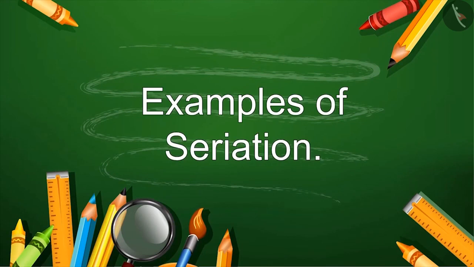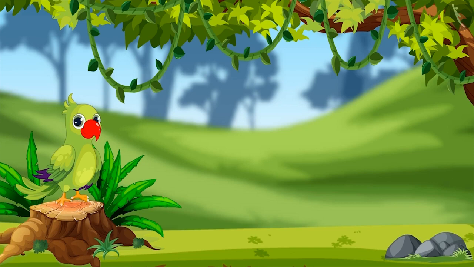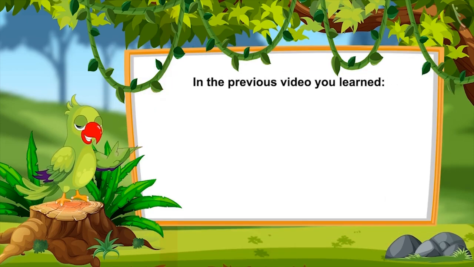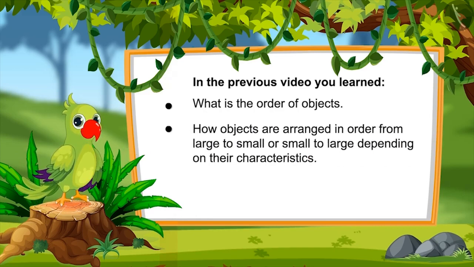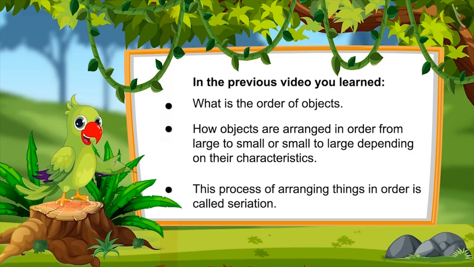What are the examples of seriation? So children, in the previous video you have learned what is the order of objects. Based on the characteristics of the objects, how they are arranged in large to small or small to large order. And this process of arranging things in order is called seriation.